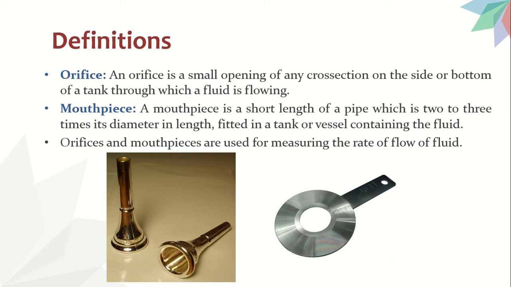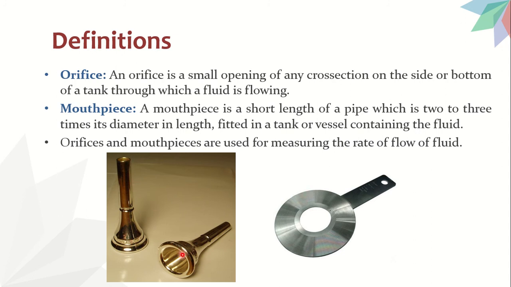Next comes mouthpiece. What is the meaning of mouthpiece? See, the mouthpiece will be an extension to the orifice. Now we observe here you have two diagrams. This is an orifice. See, it looks like a CD, right? You know CD, right? Compact disc. See, the same orifice looks like that. See, this hole is there, right? Where my pointer is. I'll show you. So where the pointer is, this hole is called an orifice. Okay, this is called an orifice plate.